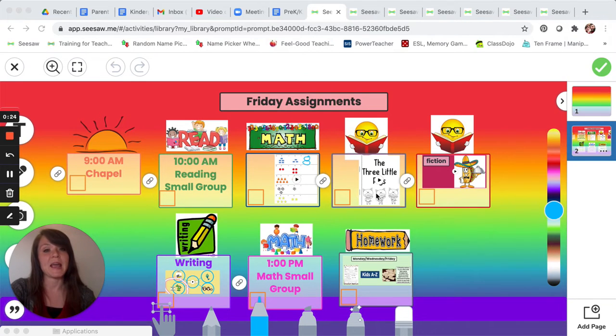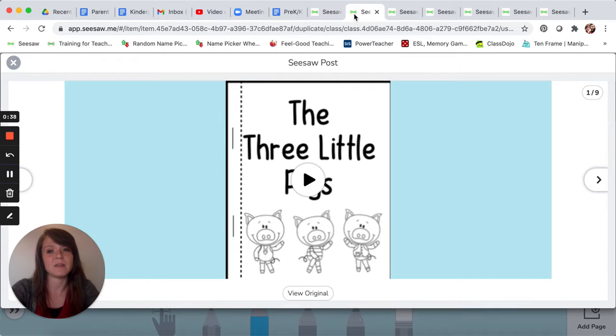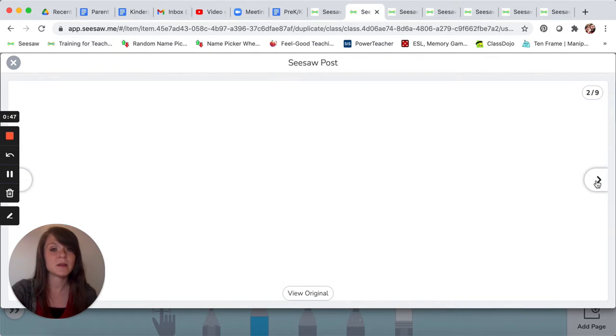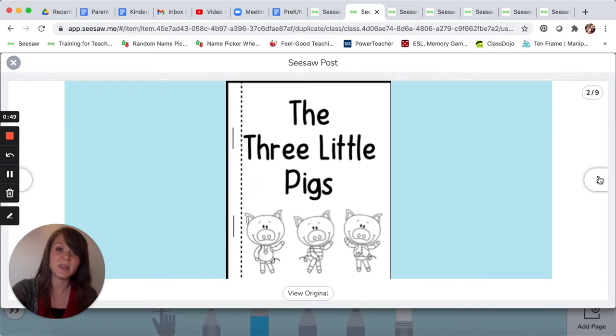In reading time today, we are going to talk about the fiction story, The Three Little Pigs. This is probably another fiction story that you have heard before. So I want you to read this book along with me and then answer the questions. So let's take a look at the Seesaw activity. Here you can see these are the instructions. So you're going to watch the video here to see what you need to do and to hear the story.